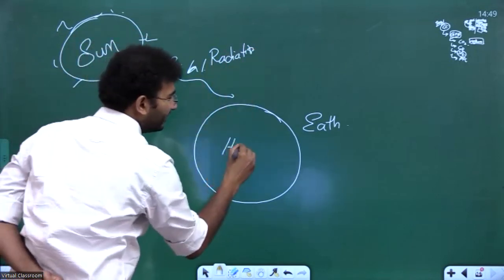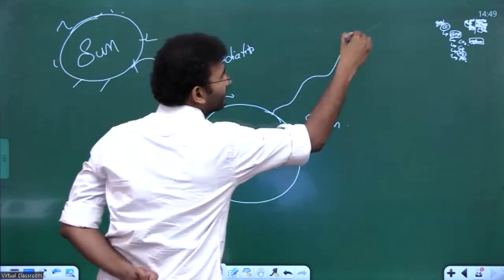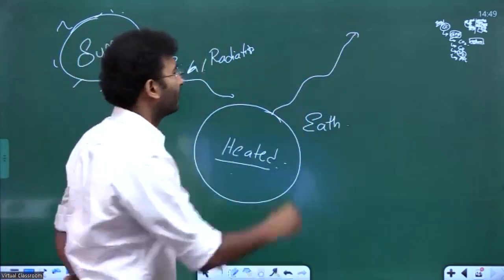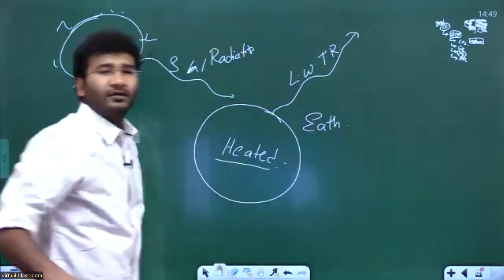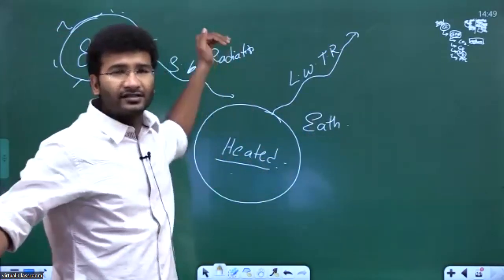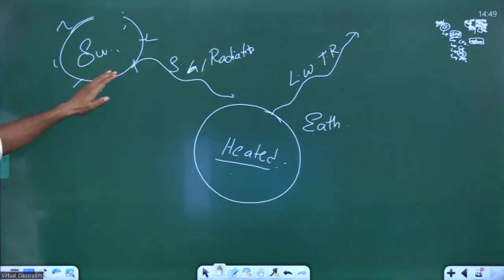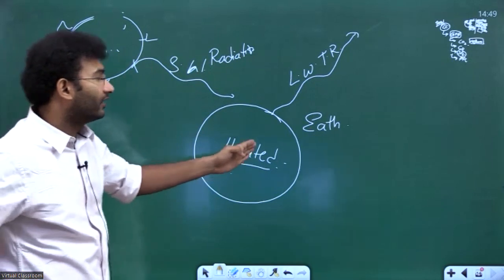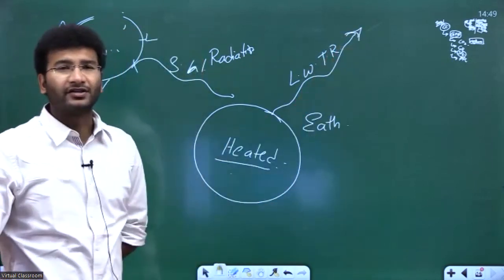And when the earth gets heated, it will start to radiate certain rays, and these rays are in the form of long wave terrestrial radiation, right? The incoming solar radiations from the sun are short wave radiation, and when the earth gets heated, it radiates the long wave terrestrial radiations.